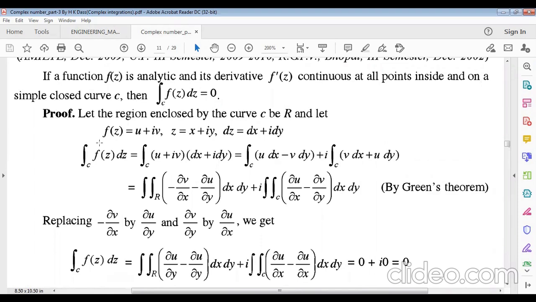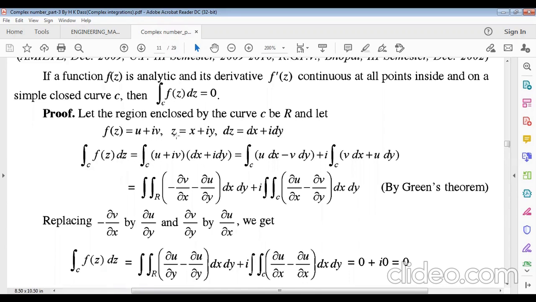Let the complex function be u plus iv, so f(z) equals u plus iv, and z can be written as x plus iy, a complex number. Then dz will be dx plus i dy for the complex variable. Now the contour integration of f(z) dz will be...